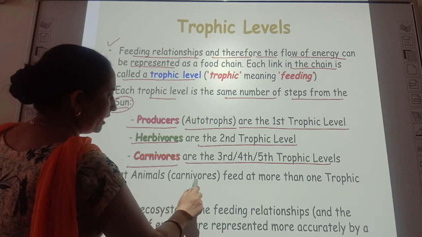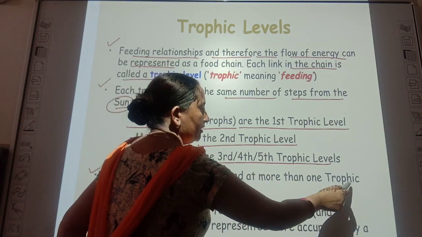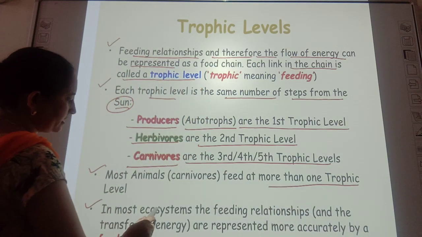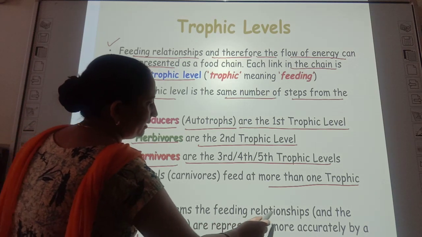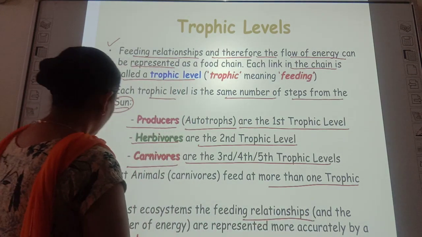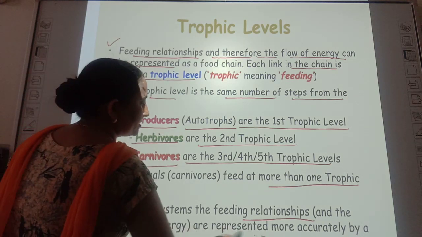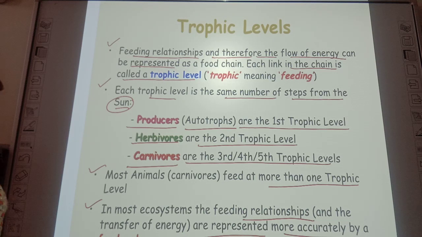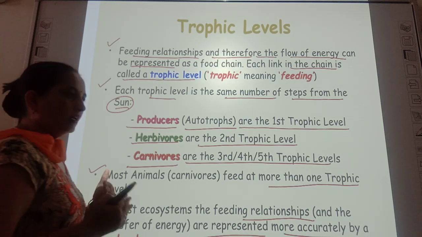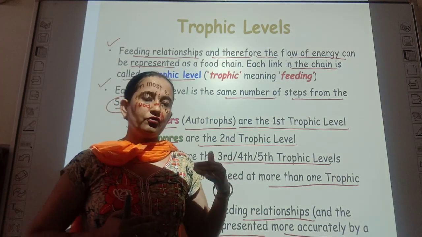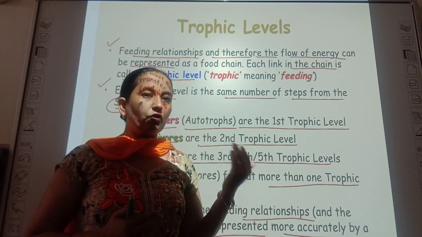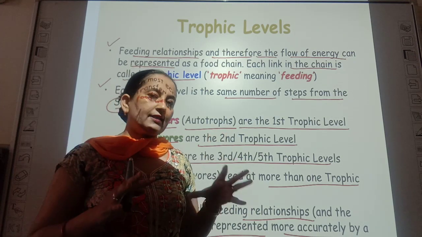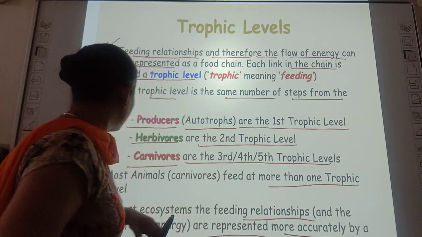Most animal carnivores feed at more than one trophic level, and in most ecosystems the feeding relationships and transfer of energy are represented more accurately by a food web. Because in a food chain there is a linear arrangement of organisms, or you can say trophic levels, but in a food web a complex network is formed.